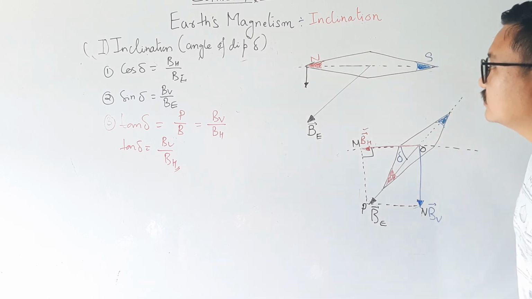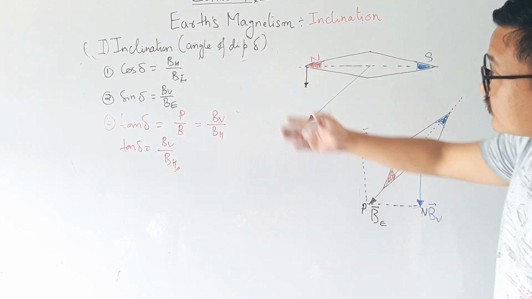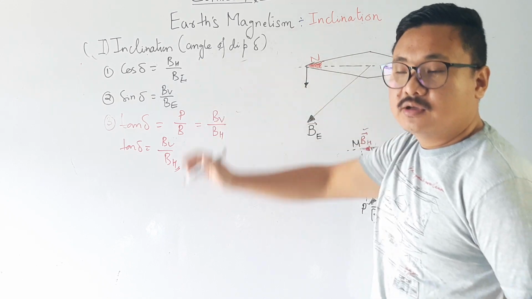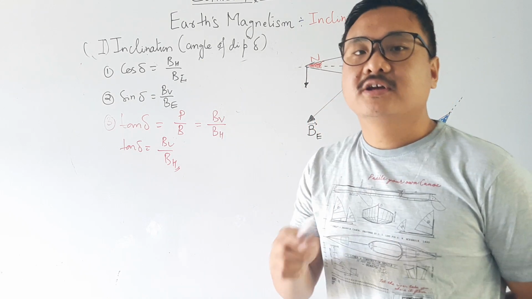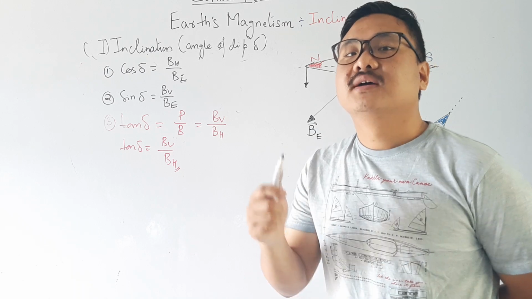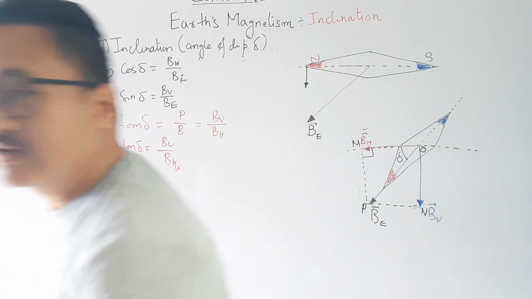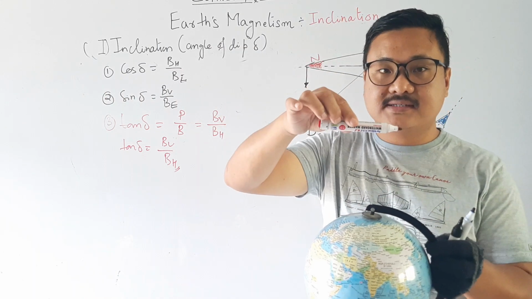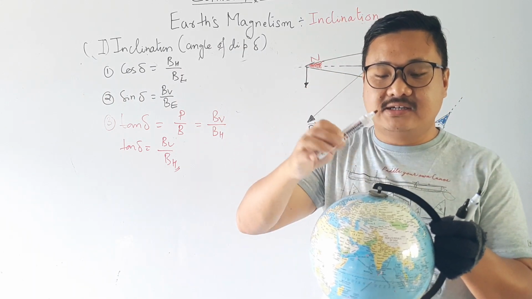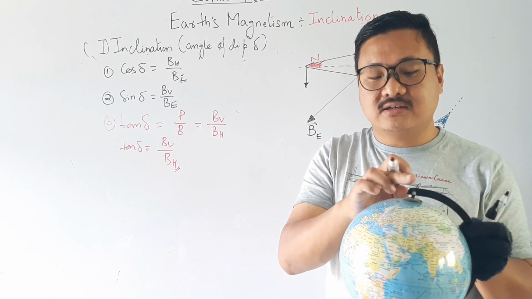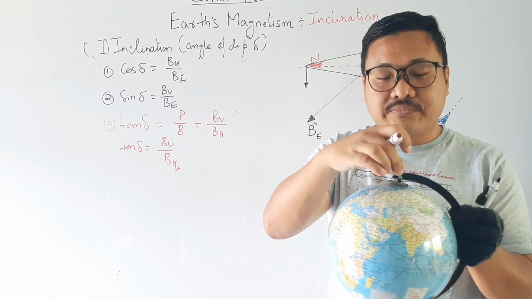Now one more thing I want to add is that the angle of inclination or the angle of dip also depends on the place, from place to place. For example, if I place this magnet here, this is my south pole and this is the magnetic north pole.